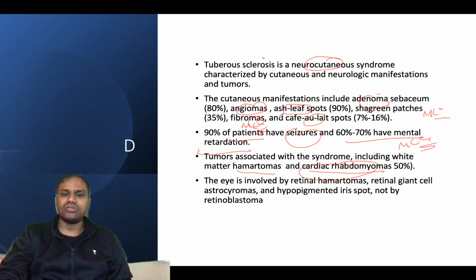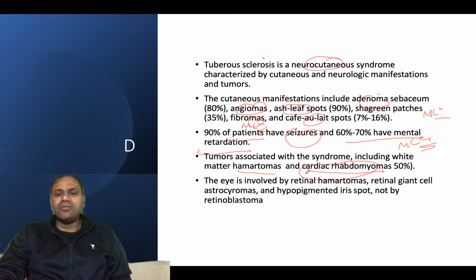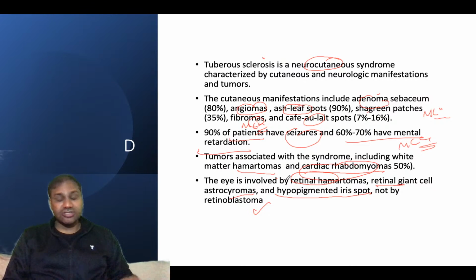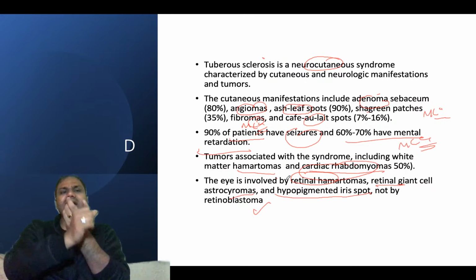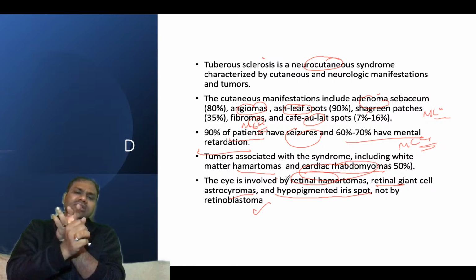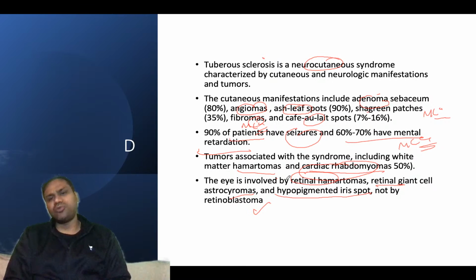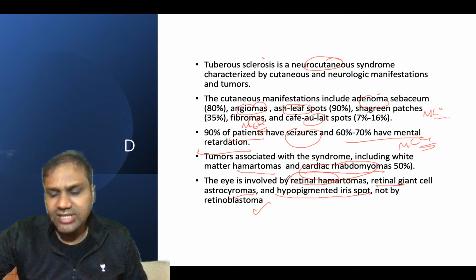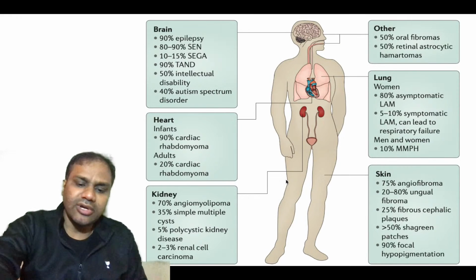basically of tuberous sclerosis. Remember the eye is involved by retinal hamartoma, retinal giant cell astrocytoma, okay. Then there will be hypopigmented iris but not retinoblastoma, okay. So in the retina, what are the three things which you can see? A retinal hamartoma can be seen, a retinal giant cell astrocytoma can be seen, and a hypopigmented iris spot can be seen, okay. Giant cell astrocytoma but not retinoblastoma.